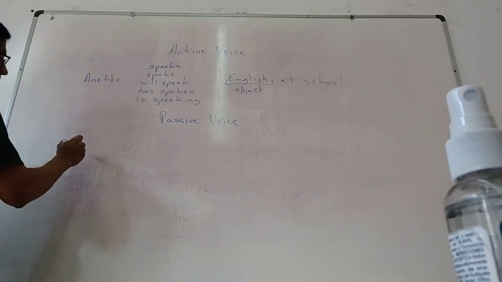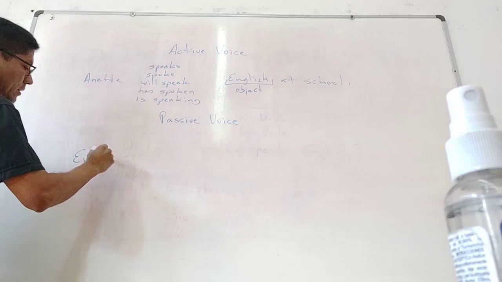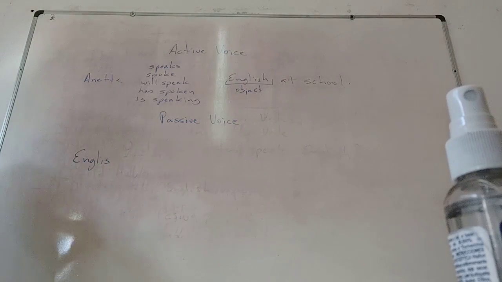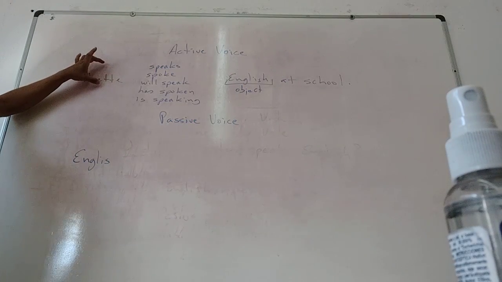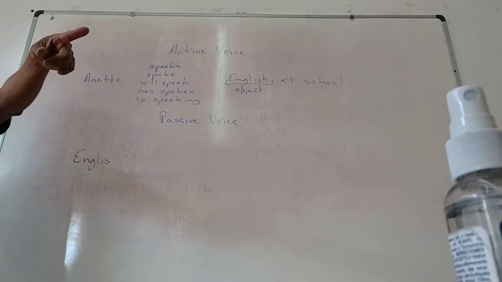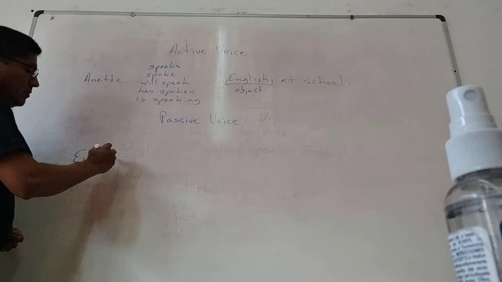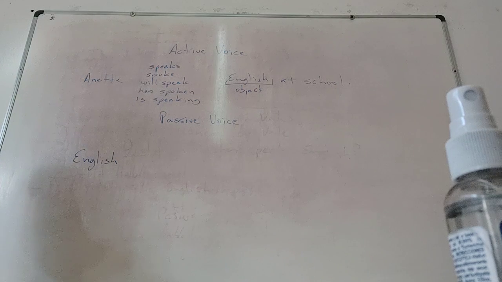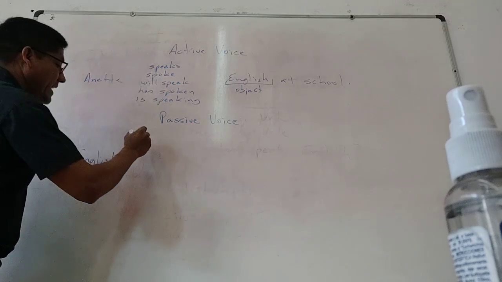So I'm going to say English, and here obligatorily, because the first sentence says, Annette speaks English. Annette habla inglés. How do we say, vale, el inglés es hablado por Annette? El inglés es hablado. English is.